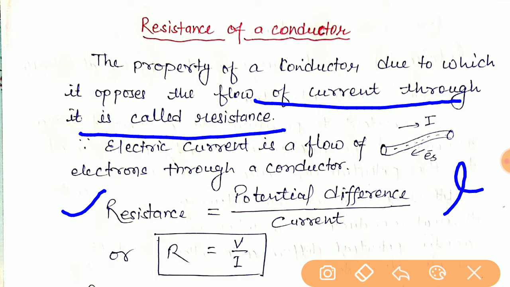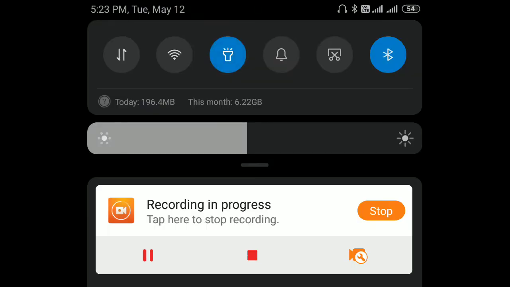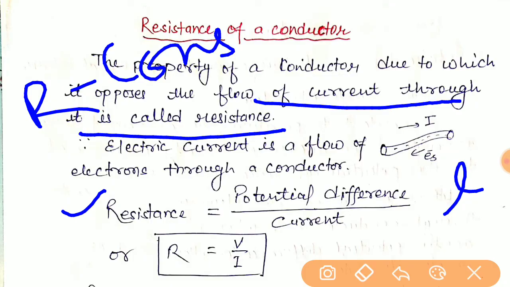Mathematically, we can write resistance as the ratio of potential difference to electric current, simply written as R equals V upon I. Here, R is a constant in Ohm's law, and it is termed the resistance of the conductor.